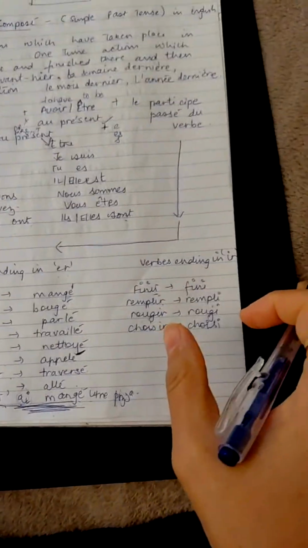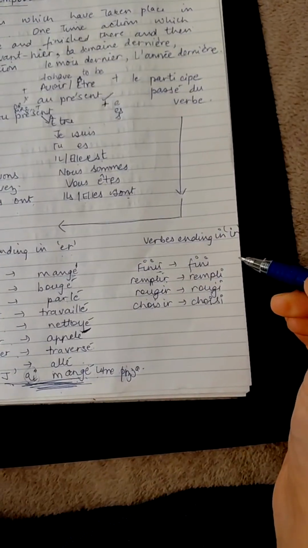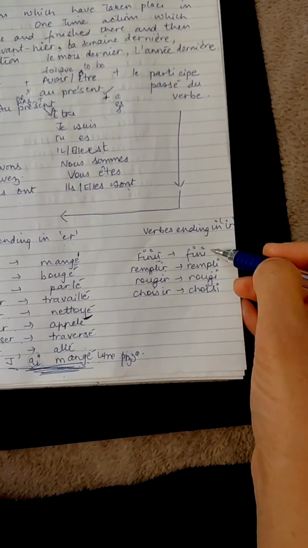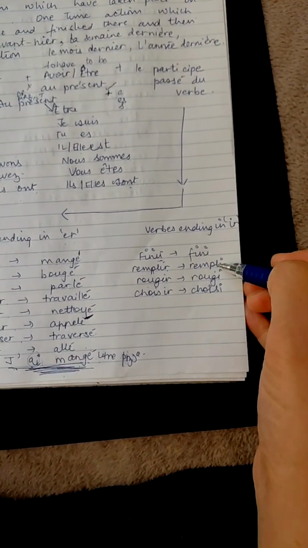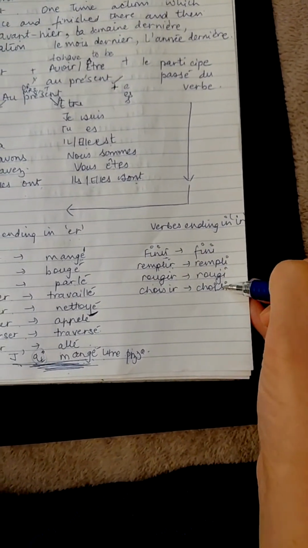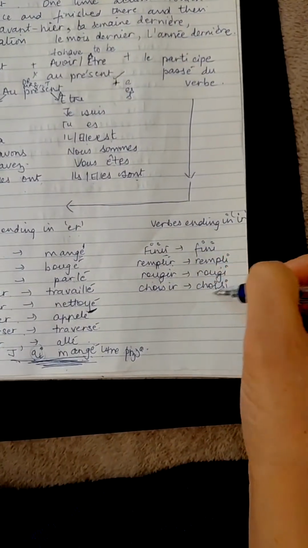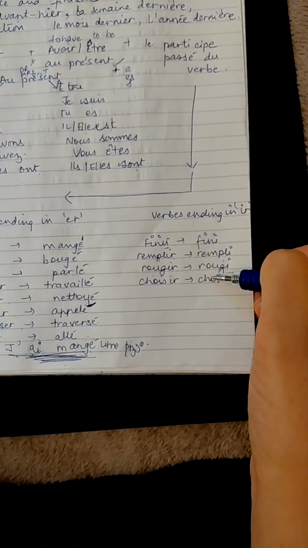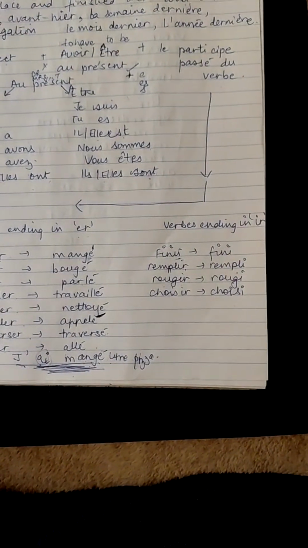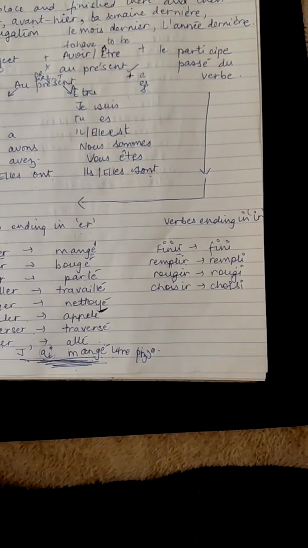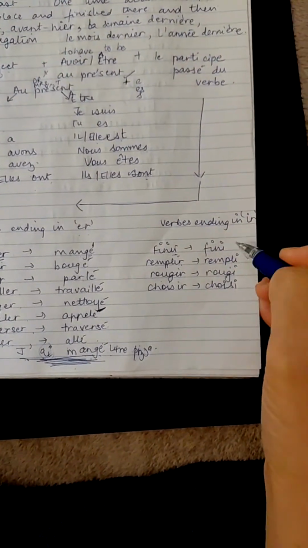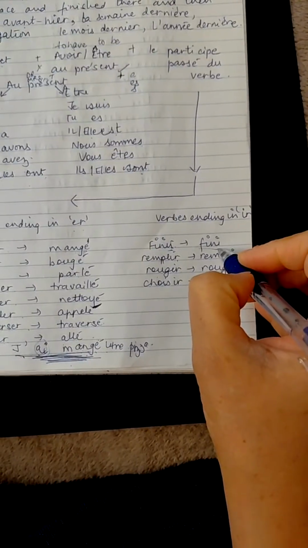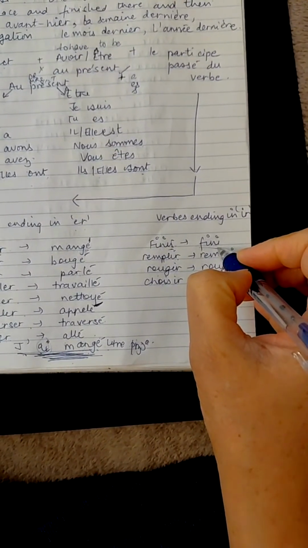Now, if the verb belongs to the IR ending group, let's say finir, remplir, rougir, choisir, in that case I will be removing the last r and the leftover would be taken as the participe passé of the verb.